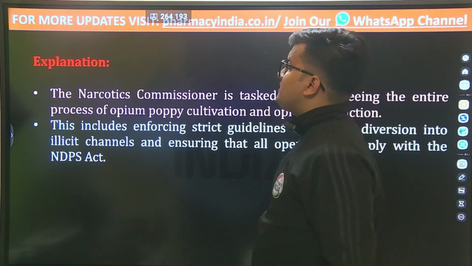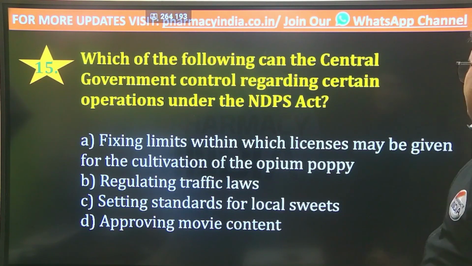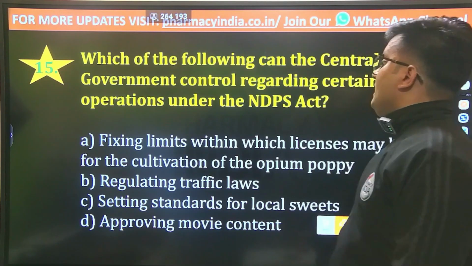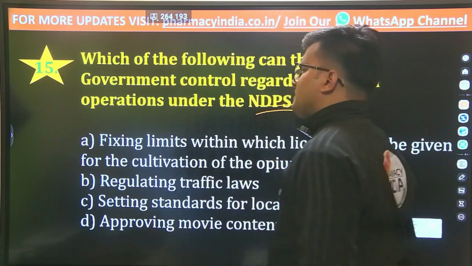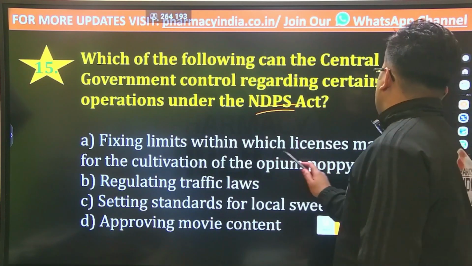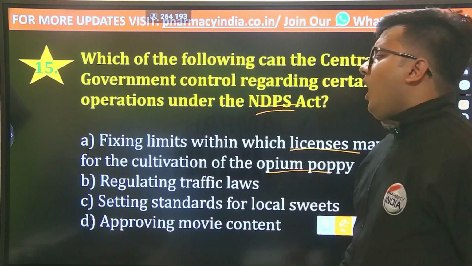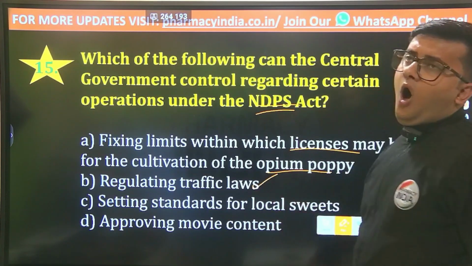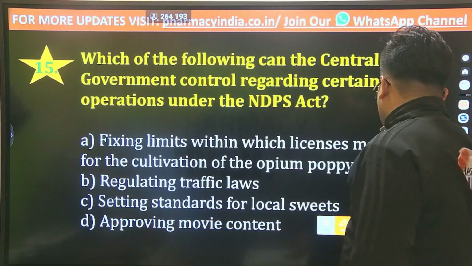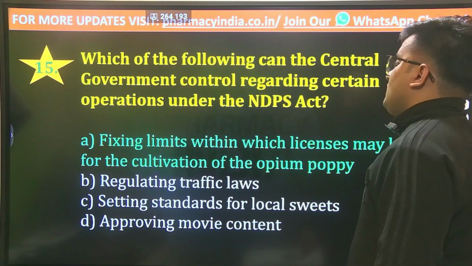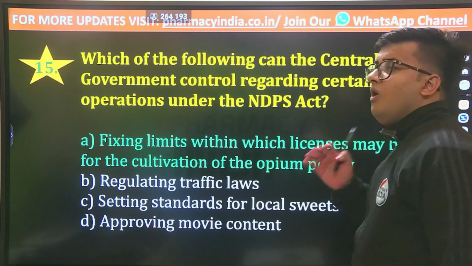The next question is, which of the following can the central government control regarding certain operations according to the NDPS Act? The options are fixing limits within which licenses may be given for the cultivation of the opium poppy, or regulating the trafficking laws, or setting standards for local sweets, or approving movie content. And the correct answer is option A, fixing limits within which licenses may be given for the cultivation